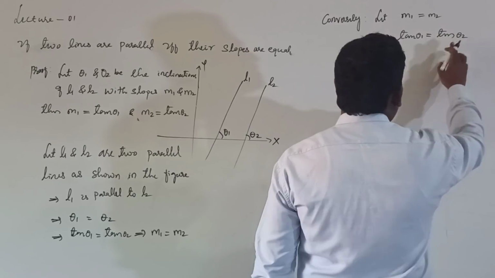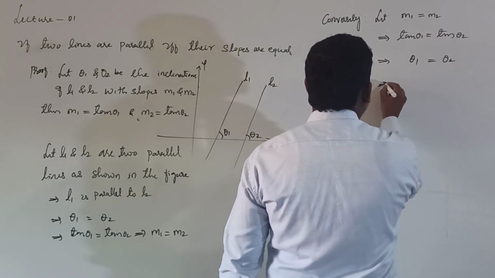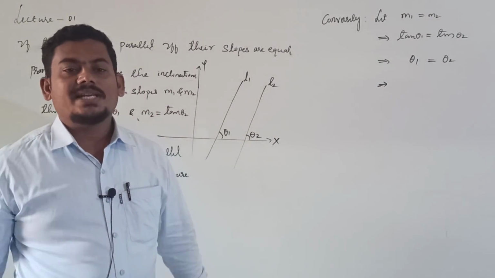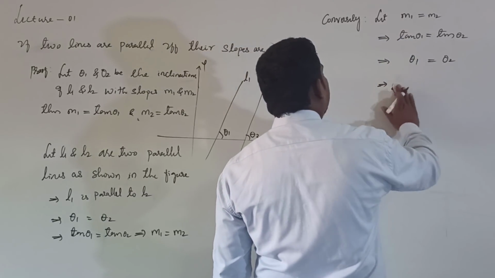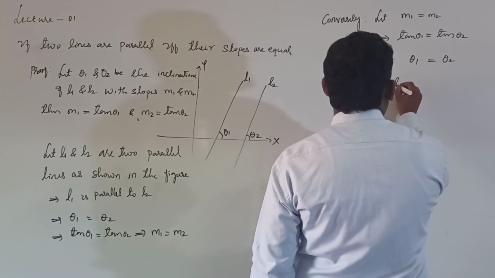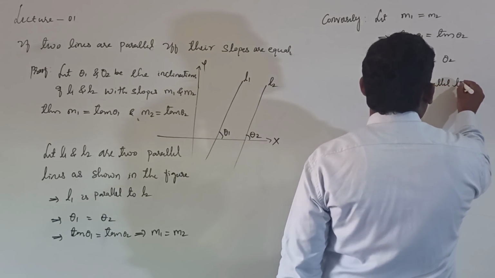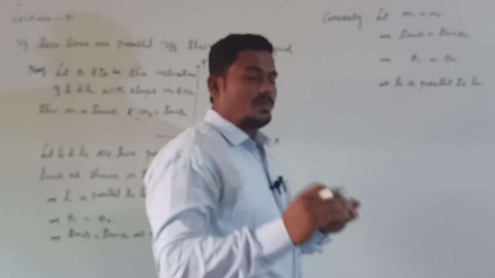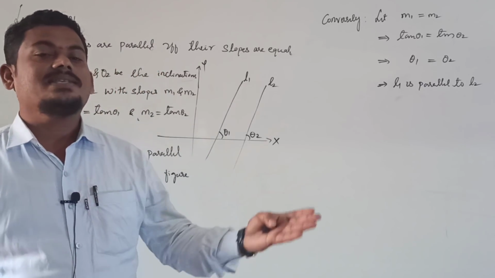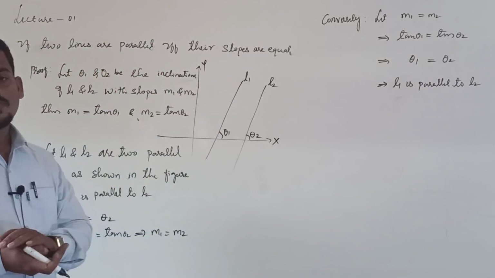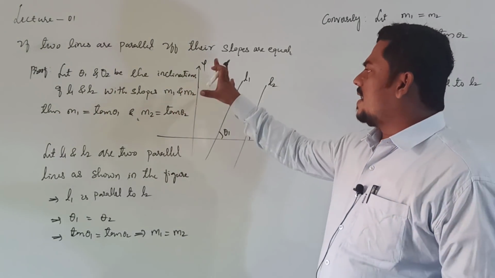If tan theta 1 is equal to tan theta 2, then clearly theta 1 is equal to theta 2, means inclinations are equal. If two inclinations are equal, then what do you conclude? Then the lines are parallel. Tan theta 1 equal to tan theta 2 implies L1 is parallel to L2. If two lines are parallel, then their slopes are equal. If two slopes are equal, then the lines are parallel. This is the proof. Very simple proof, and it is an important one. And it is a very important result.